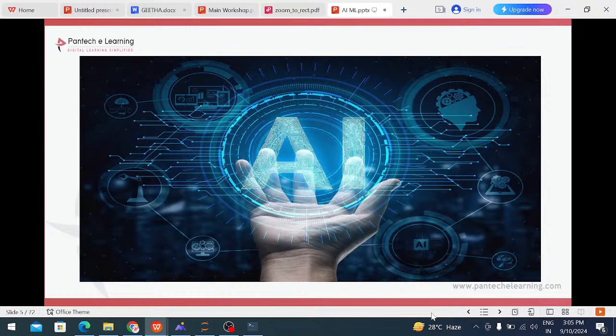Today we are going to conduct the workshop on machine learning. Okay, first you should know about artificial intelligence, before I explain machine learning. First, what is artificial intelligence? Artificial intelligence is nothing but how humans think, like natural thinking, but here the system thinks, like artificial thinking.